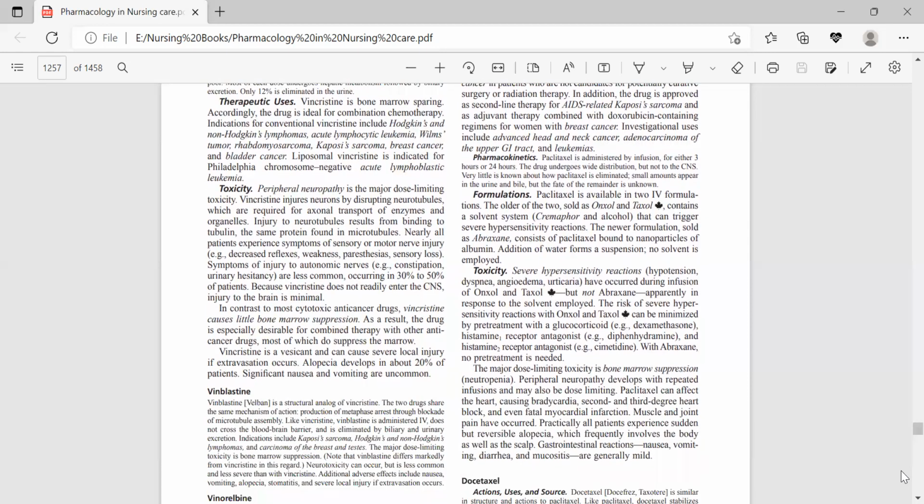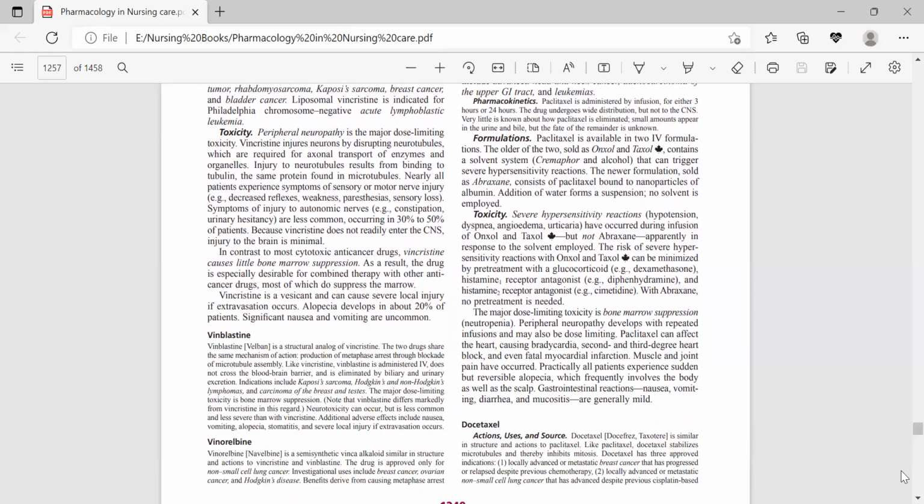Another dose-limiting toxicity is bone marrow suppression, most commonly neutropenia. Peripheral neuropathy develops with repeated infusion, so it also may be considered dose-limiting. Paclitaxel can affect the heart, causing bradycardia, second and third degree heart block, and even fatal myocardial infarction. Muscle and joint pain have also occurred. Patients experience sudden but reversible alopecia, which frequently involves the body as well as the scalp. GI reactions include nausea, vomiting, diarrhea, and mucositis, which are generally mild.